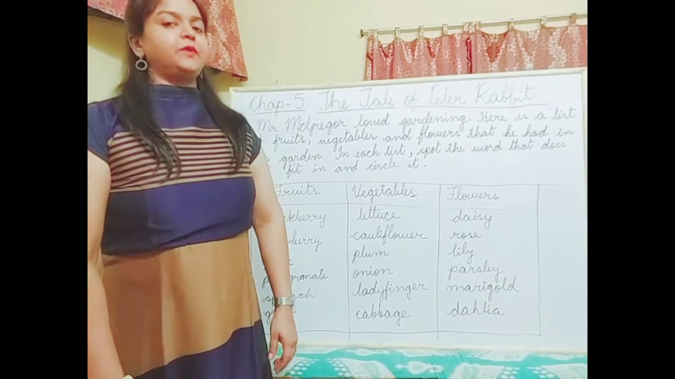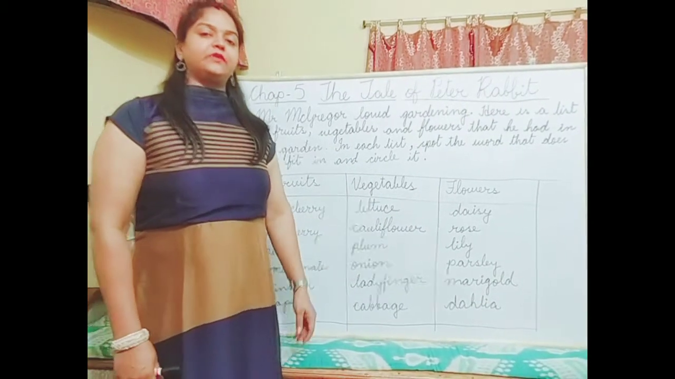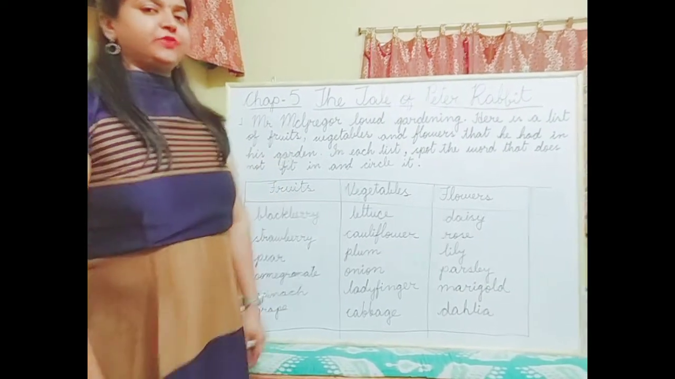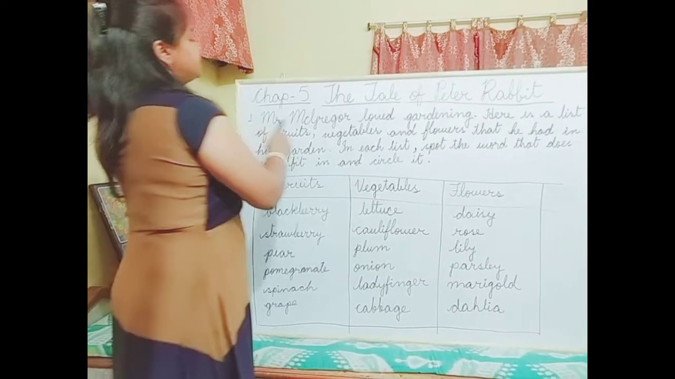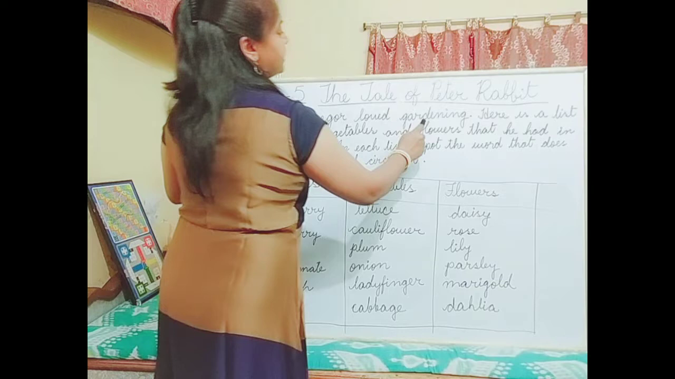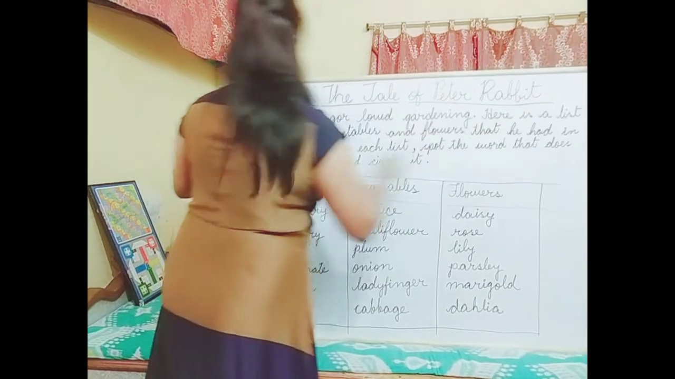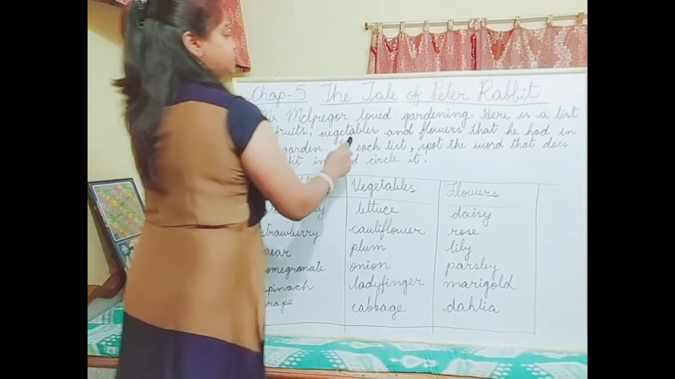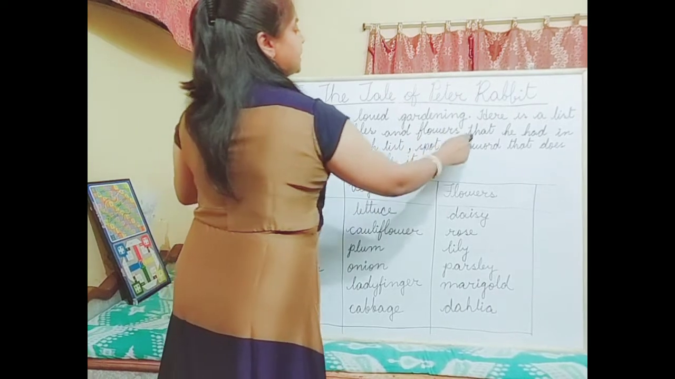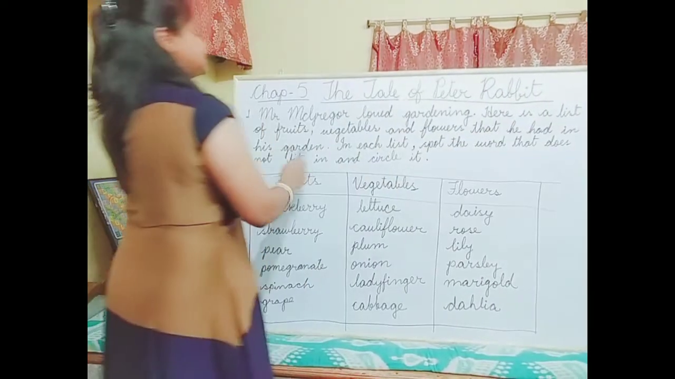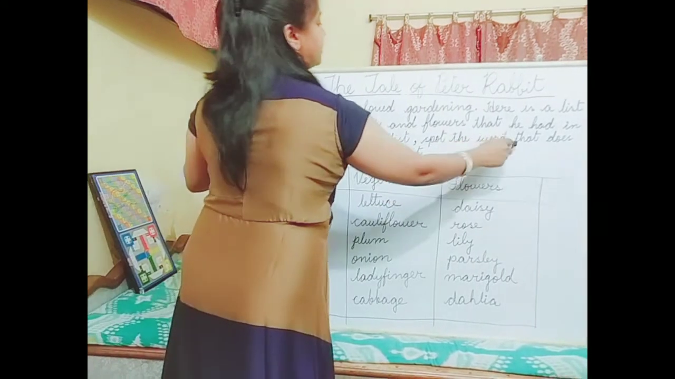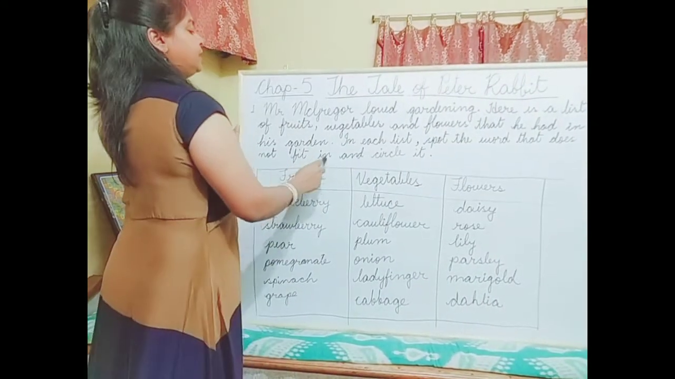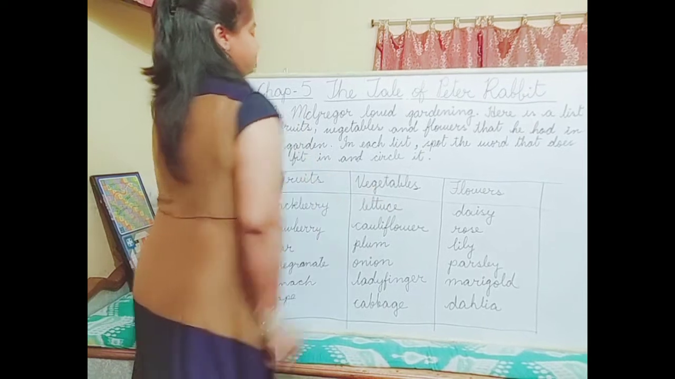Now come to next page, page number 66. We'll do word wall. Let's read the question. What is there in the question? Question number 1. Mr. McGregor loved gardening. Here is a list of fruits, vegetables and flowers that he had in his garden. In each list, spot the word that does not fit in and circle it.